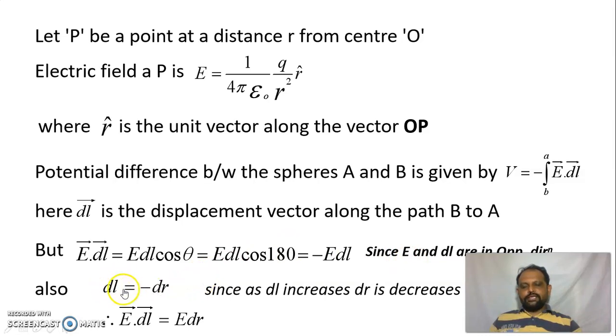Also we know that dl is equal to minus dr, because dl is the displacement vector from the outer sphere to the inner sphere. As dl increases, the radial vector decreases by the same amount, but in the opposite direction. So dl is equal to minus dr. Therefore E dot dl will be equal to E into dr.